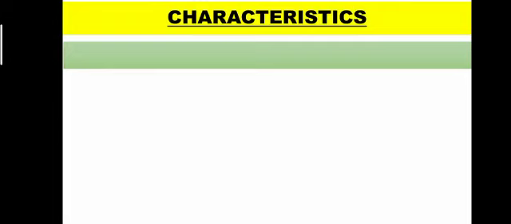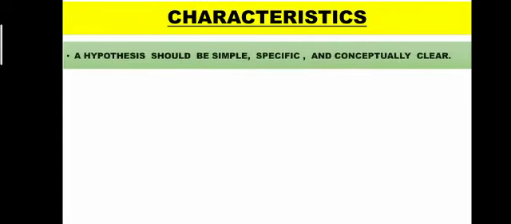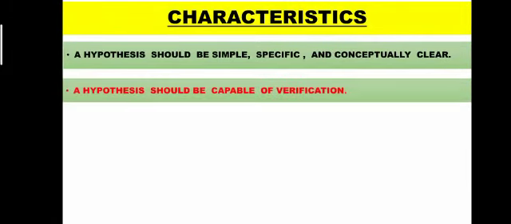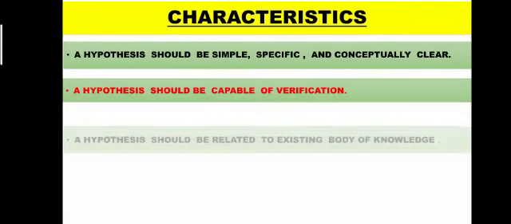Characteristics. There are different characteristics of hypothesis. The hypothesis should be simple, specific, and conceptually clear. It means there should not be complexity and ambiguity in the hypothesis. Next, the hypothesis should be capable of verification. It means the hypothesis or the assumed data shall be verifiable. If we check or verify the data with some other data, it shall be verifiable.